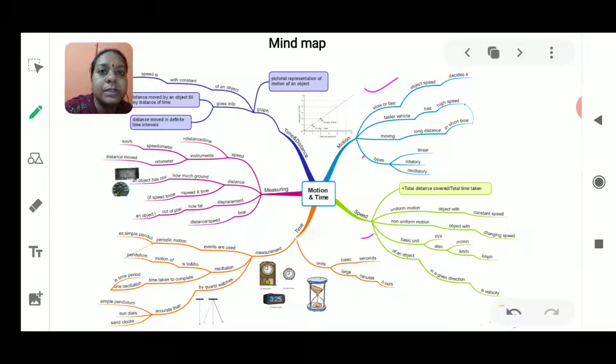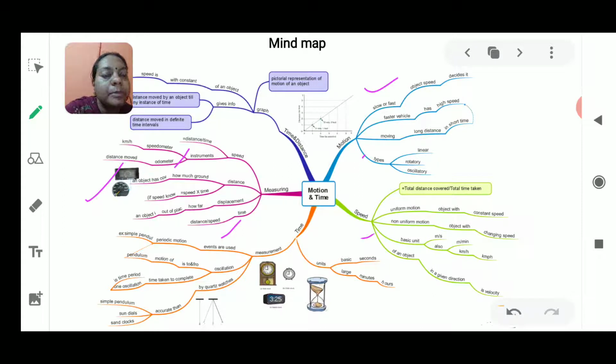The instruments used to measure speed are the odometer and the speedometer. So we will discuss these two instruments also. Then distance, how much distance is to be covered and how much distance is covered, will be calculated by using some formula. After that we will also see displacement, and then how to calculate time, how to calculate displacement, how to calculate distance and speed.